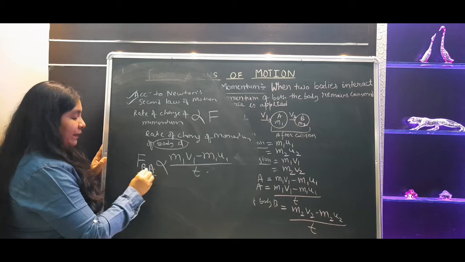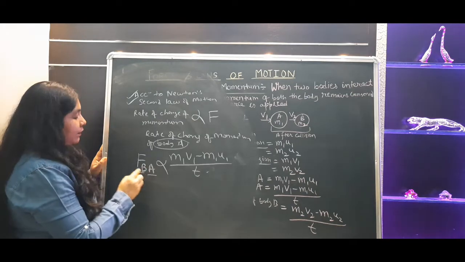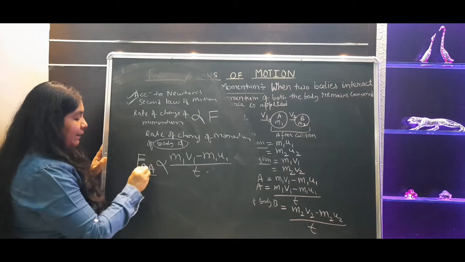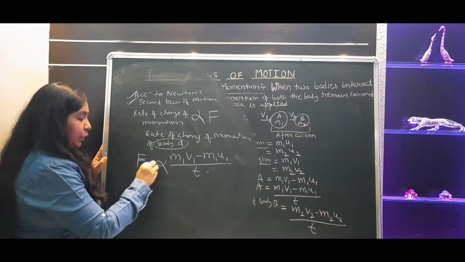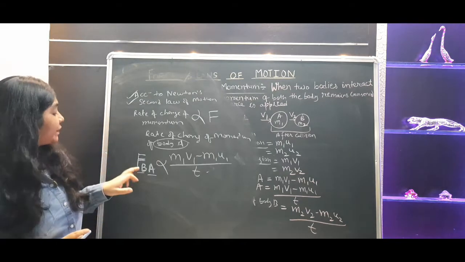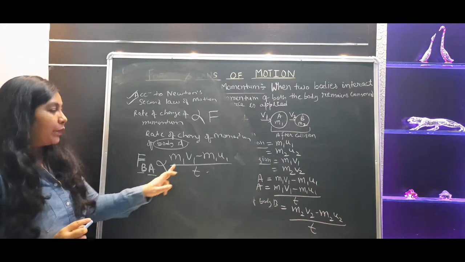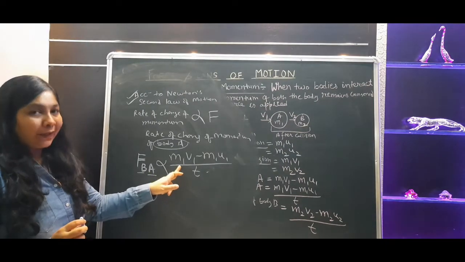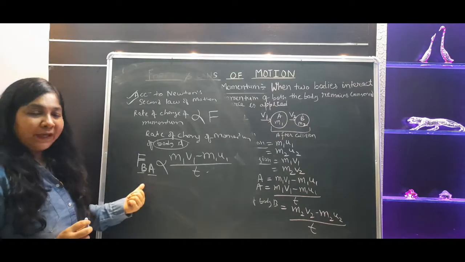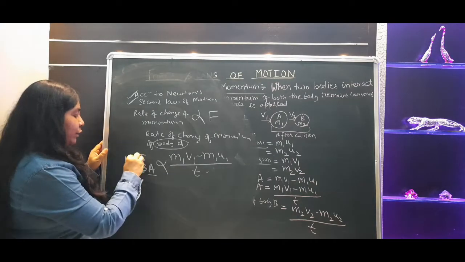B stands for body B and A stands for body A here. So this is the force applied by body B to body A, because the changes you are going to observe in body A are done by body B. So we can write that force as FBA.